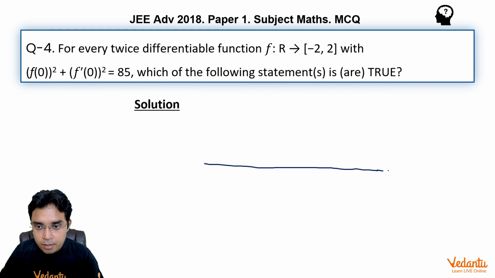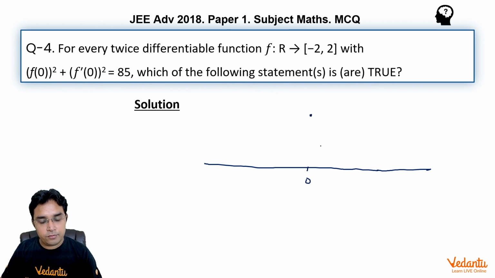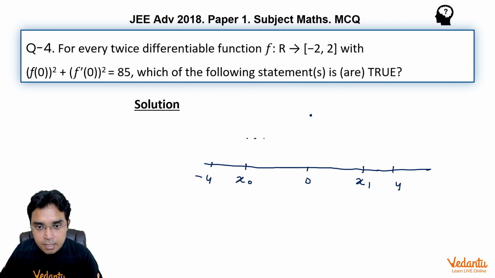We know that at 0 the value of this function is 85, so this point is (0, 85). Now 4 here, -4 here, so between -4 and 0 there is x0, and between 0 and 4 there is x1. Suppose this line represents y equal to 5.